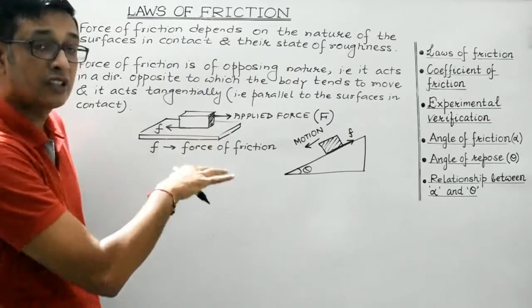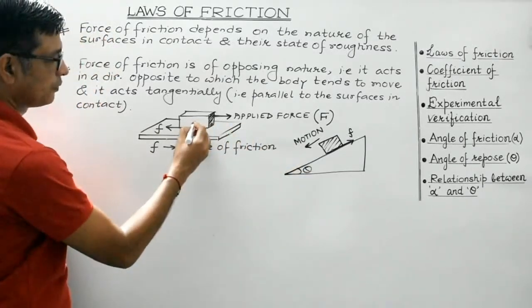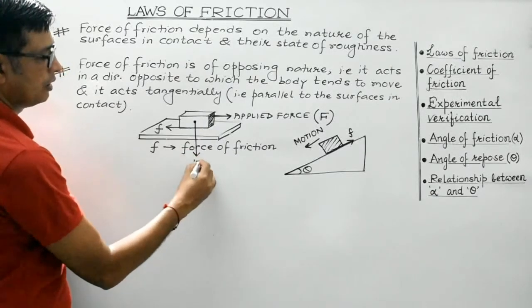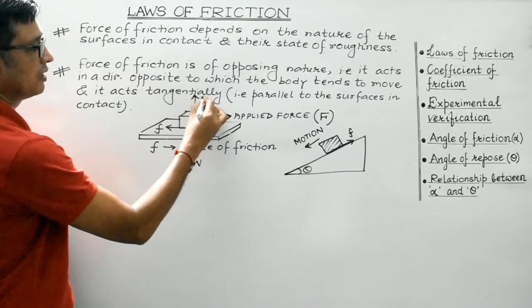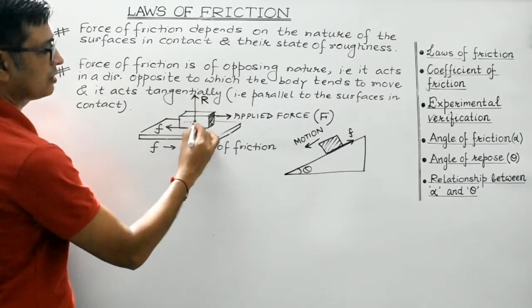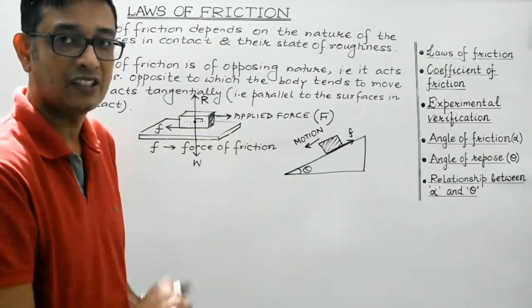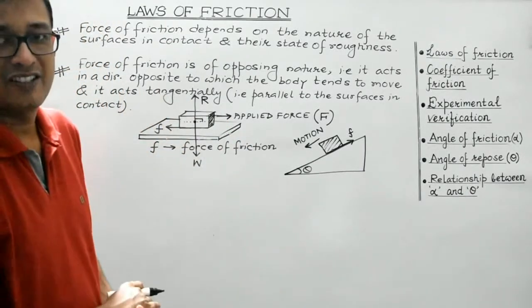In this case, the block is lying horizontally on the tabletop. So, here, the weight of the block is exactly balanced by the normal reaction. This is the normal reaction, isn't it? Normal means acting perpendicular to the surface on which the block is placed. Here, reaction is equal to the weight.